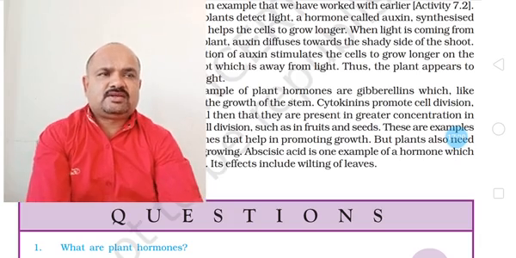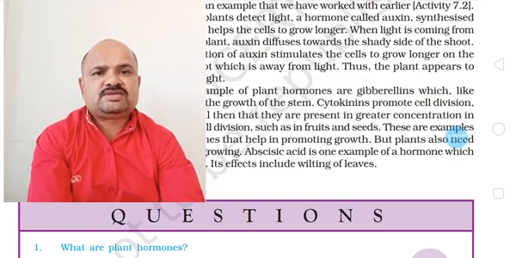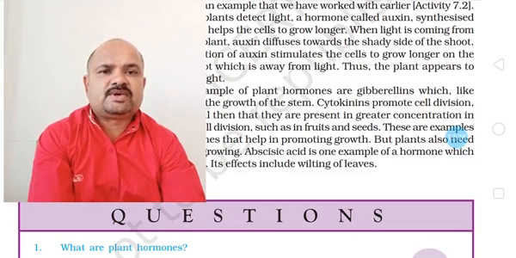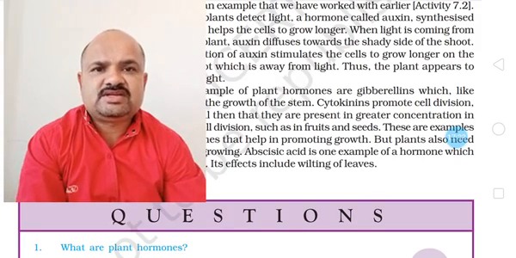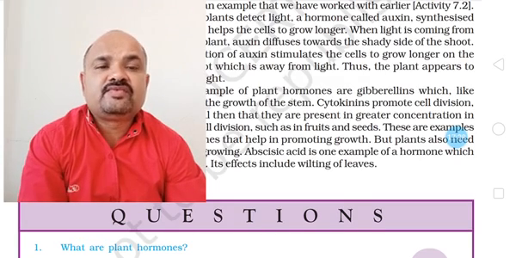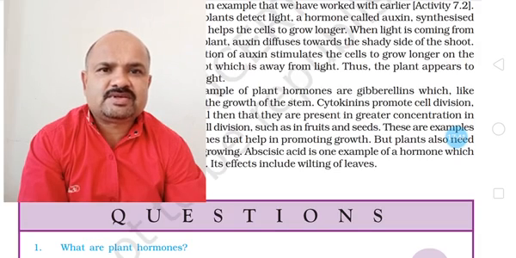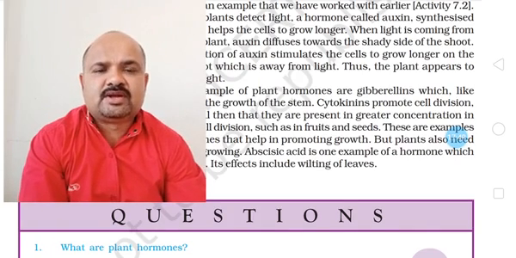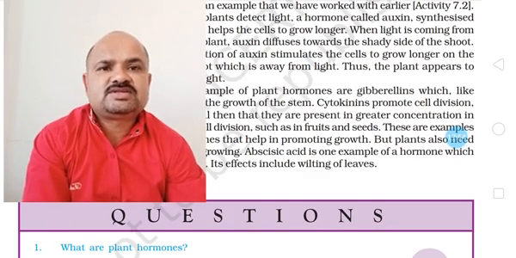Now, in the last chapter, we have seen how excretion takes place in plants. We have seen that whatever waste material is there, that waste material is accumulated in the leaves, and then leaf fall takes place. How might this leaf fall be taking place? So at the time of leaf fall, abscisic acid synthesis takes place, and this abscisic acid comes to the petiole, and after coming to the petiole, then senescence, we call it senescence of leaves or leaf fall, takes place,